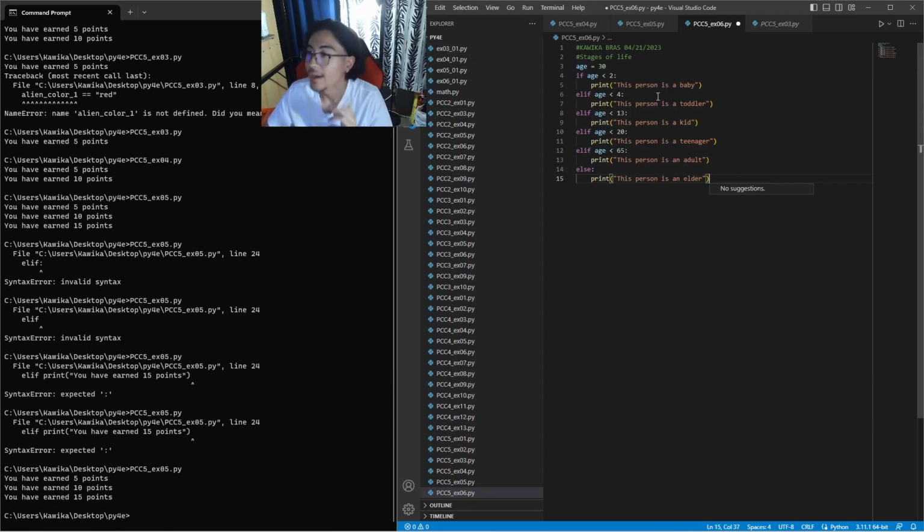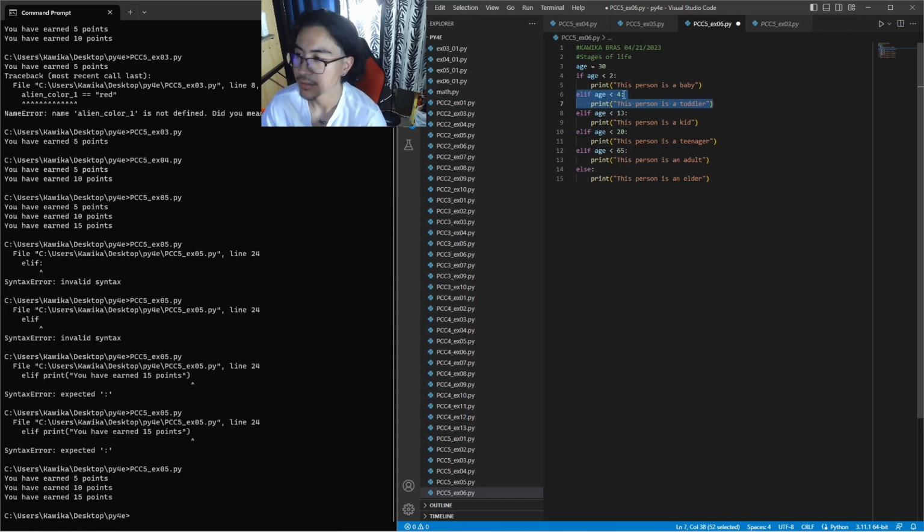All right, so I am back from writing out everything that it wanted me to do. It was just a little bit tedious to write pretty much the exact same thing over and over. So I decided to set the value of the age at 30. So what that means is it should be printing out this output right here. Once again, it's gonna start here at the top. If the age is less than 2, it'll print out this is a baby. And because it is 30, it'll move on to the next statement. If the person is under age 4, this person is a toddler.